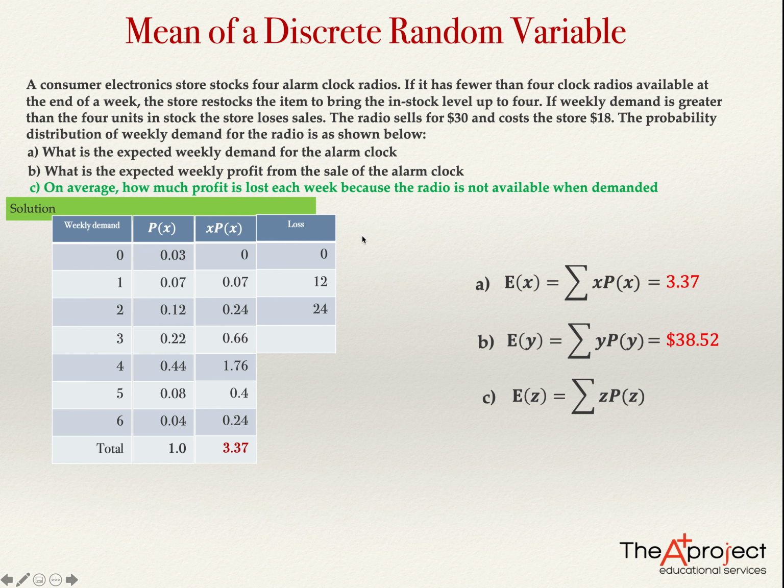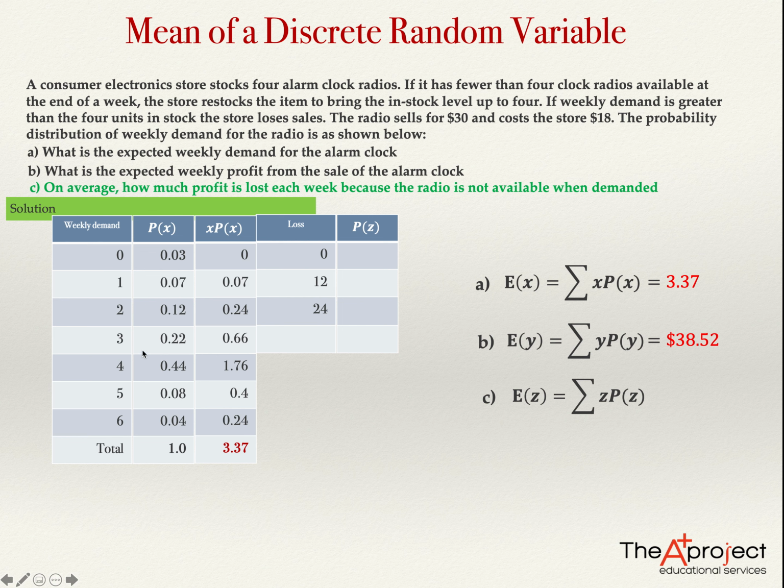And now the probability of each of these things happening. So the probability of, let's call it Z, this variable, the probability of Z. The probability of 0 is when there is no loss. In all these cases, there is no loss. If the demand is 0 or less, I cannot say that something was not available. The probability of the demand being 4 or less will be the probability of a loss of 0. So there is no loss in all these situations.